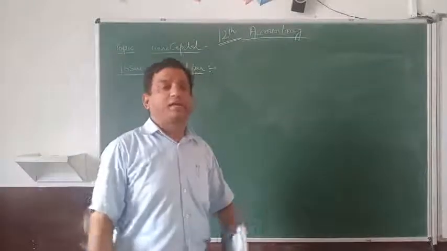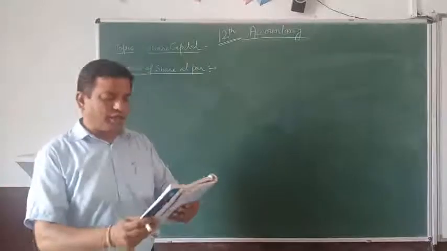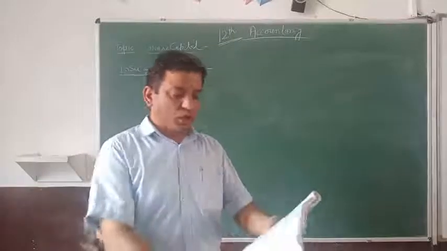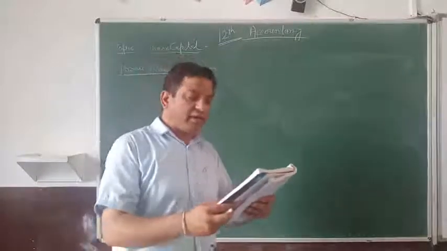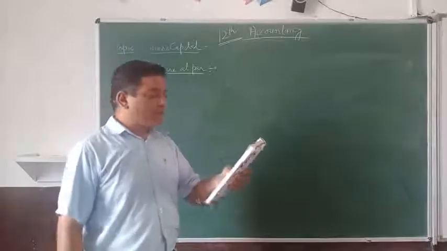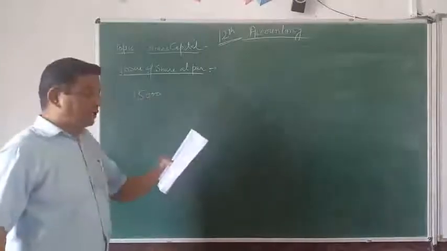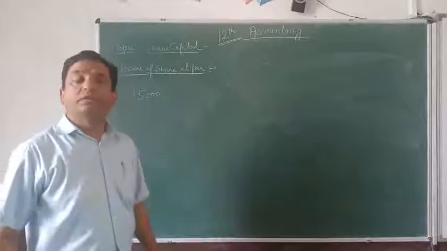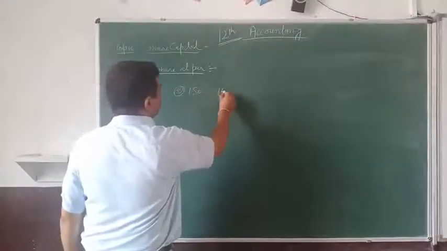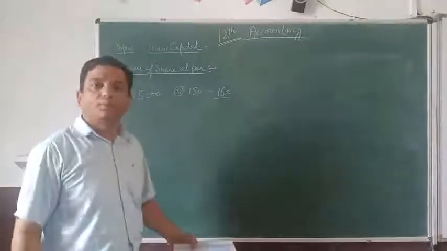But in the rare case it may be along with application. So I am taking one example from this book again. Authorized capital of the Suhani Limited is 45 lakh divided into 30,000 shares of 150 each, and out of these 15,000 shares are being issued at a premium of rupees 10. So if this share is at the rate of 150, now it will be issued at 160 because this share is being issued at a premium of rupees 10.